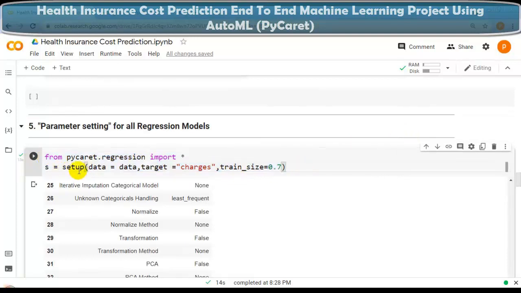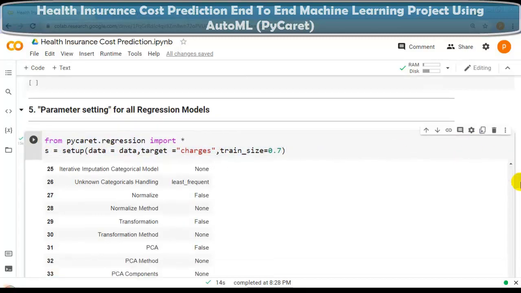Please remember, in the setup function, these two arguments are mandatory. The first one is data and the second one is target. All other parameters are optional. So this way we can perform parameter setting for all regression models that you can see over here.